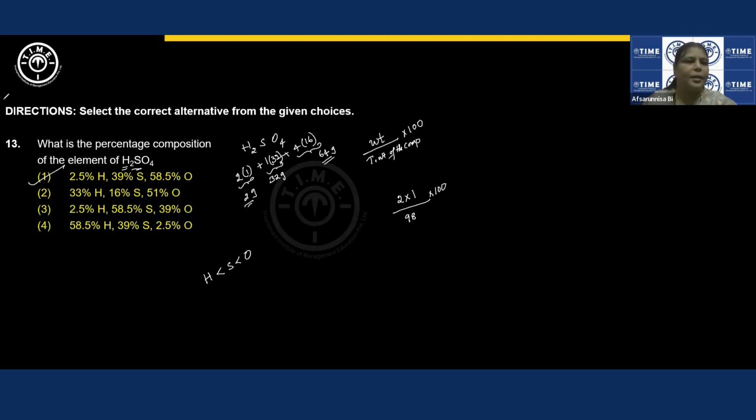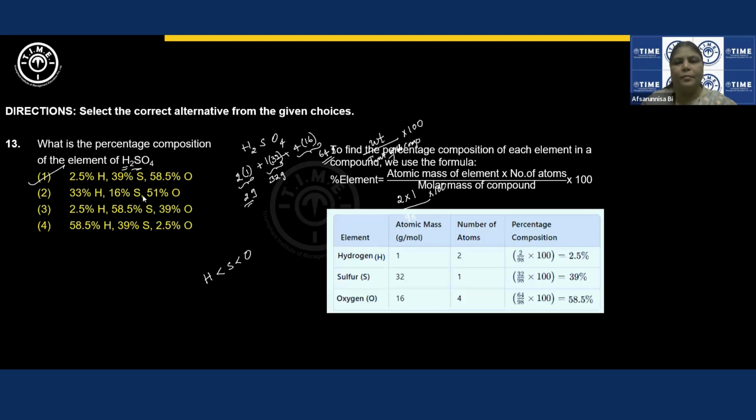The formula is this: weight of that particular element in the compound divided by the total mass of the compound, into 100. You can see in the next slide, I have shown you the calculation part. Generally, they'll ask you in such a way that you can eliminate other options very easily.